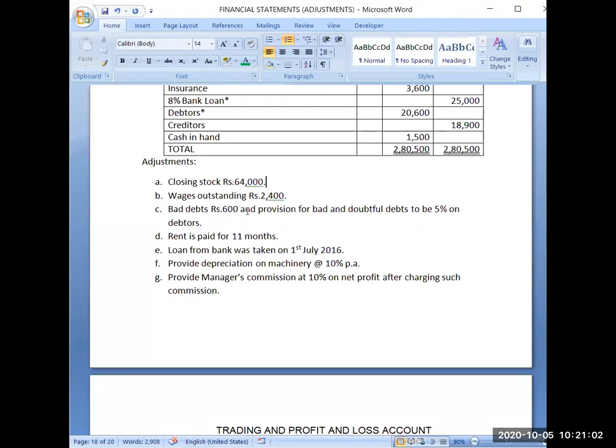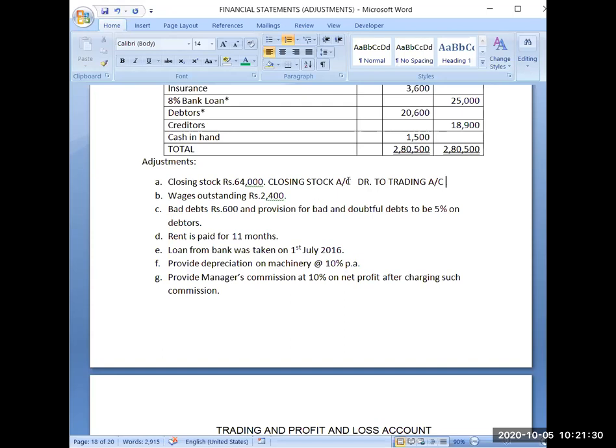First adjustment is given closing stock. So I know the closing stock journal entry. What I am doing for closing stock, we should remember the journal entries. These will help us. Closing stock account debit to trading account. This is the journal entry I will do for recording closing stock in my books of accounts.